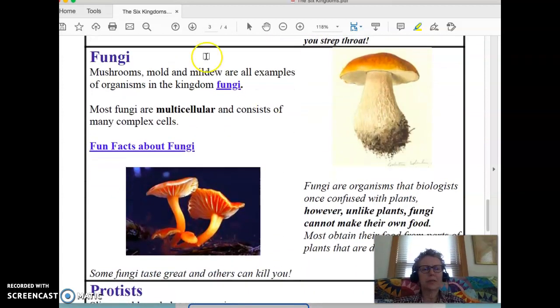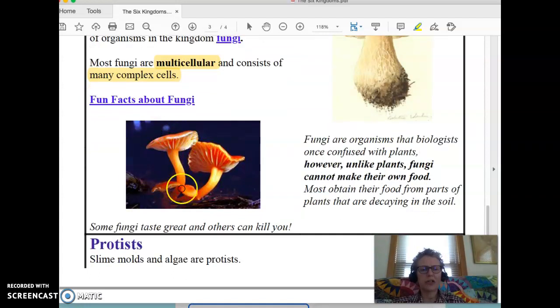Okay, the next kingdom is the fungi, or the fungi kingdom. Either way is correct to say. This kingdom includes mushrooms, mold, and mildew. Those are all examples of organisms in the kingdom of fungi. Most are multicellular, and consist of many complex cells. So if you're interested in what that word multicellular means, it tells you right there, many complex cells. And you see some mushrooms there.